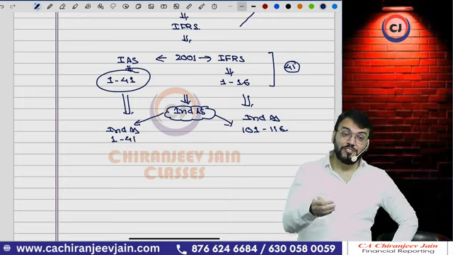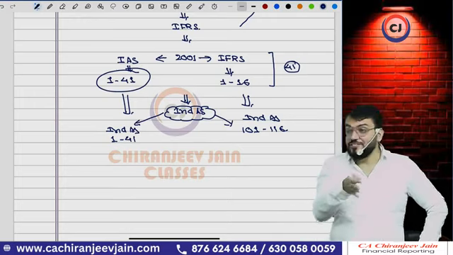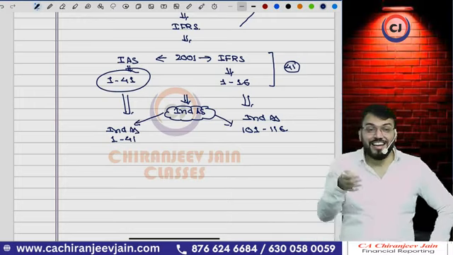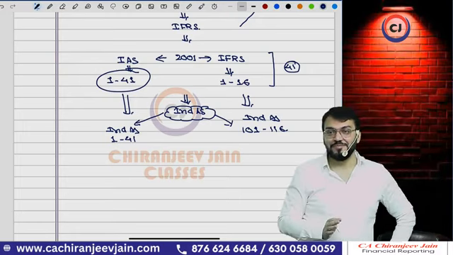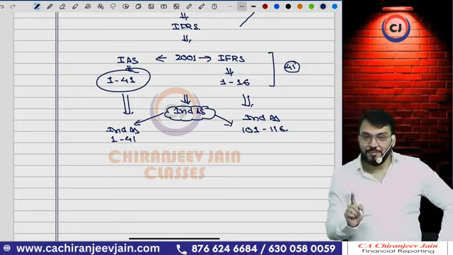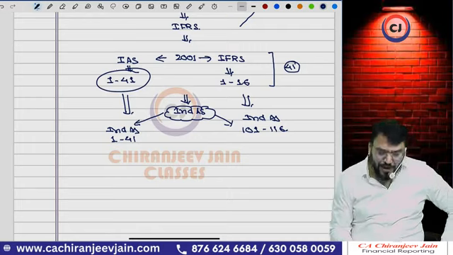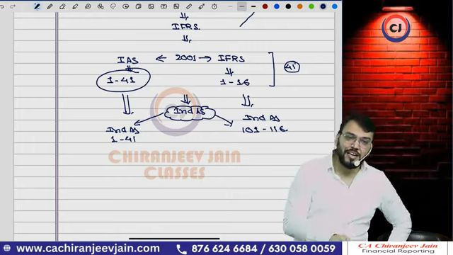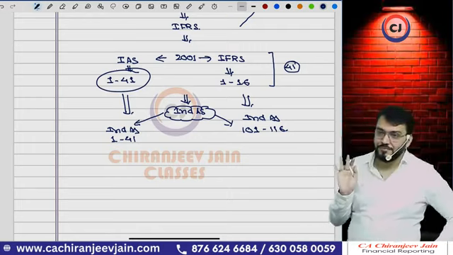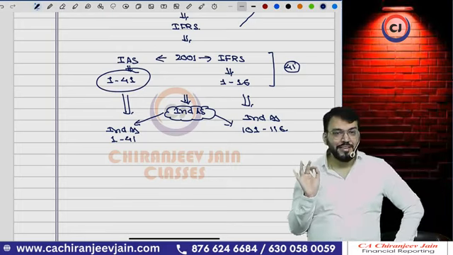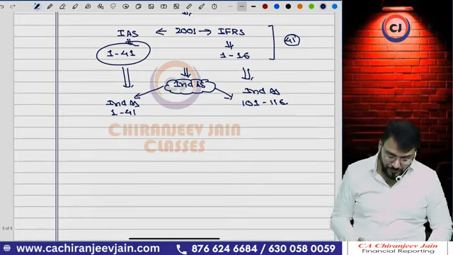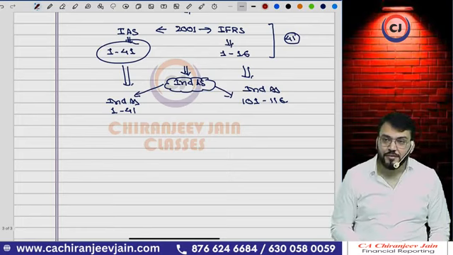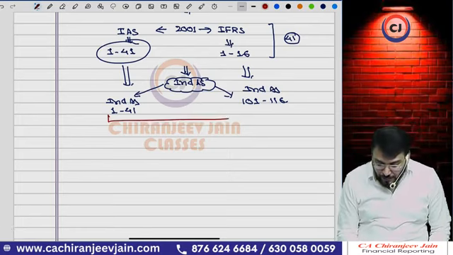So when I am saying 116, don't be afraid. There is no IAS 116 in the accounting standards. Got this point? So this is the part of our syllabus. I am not writing Ind AS 117. Got this point?